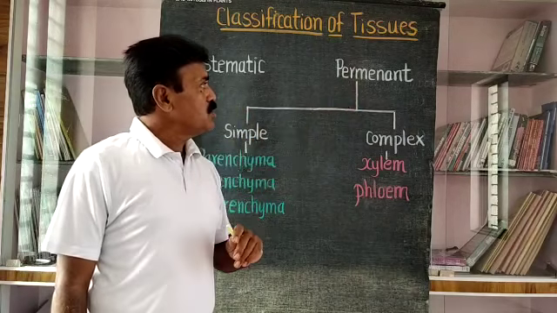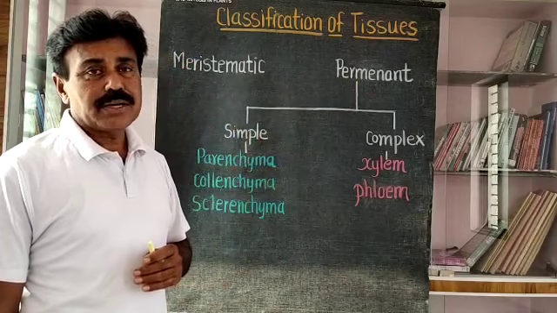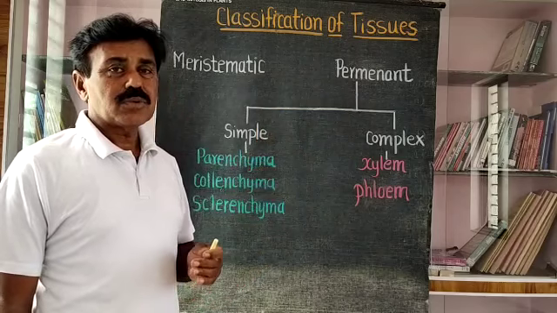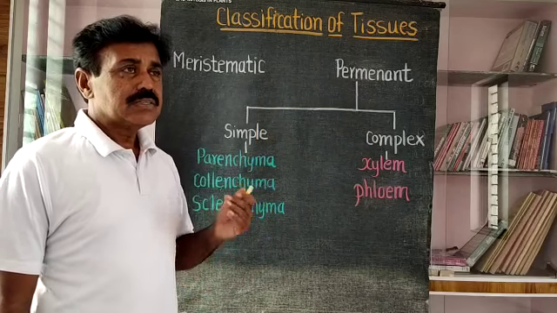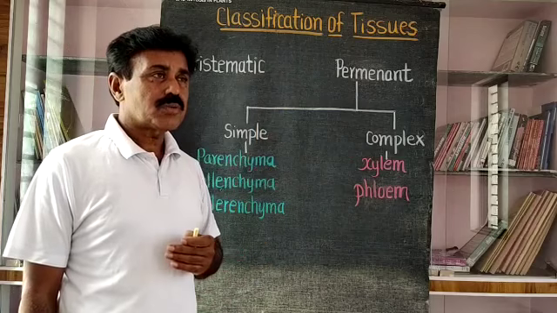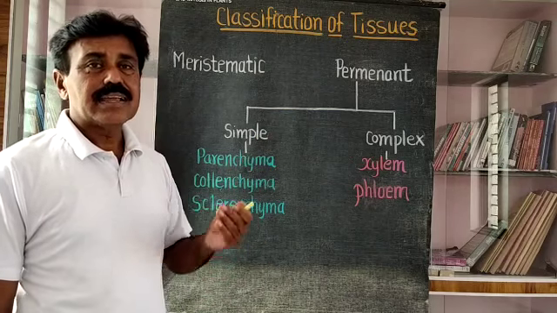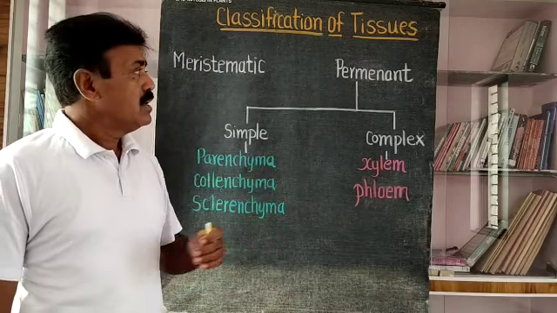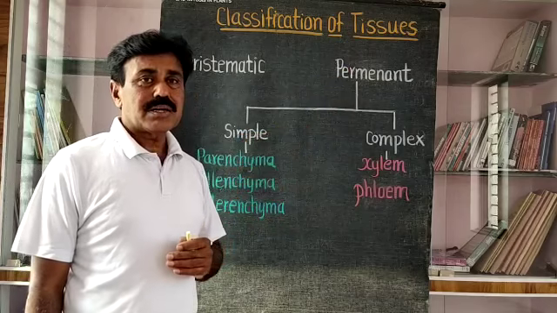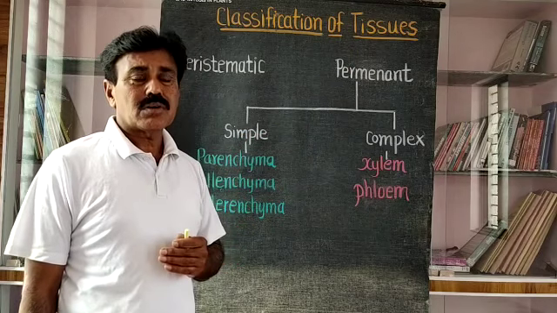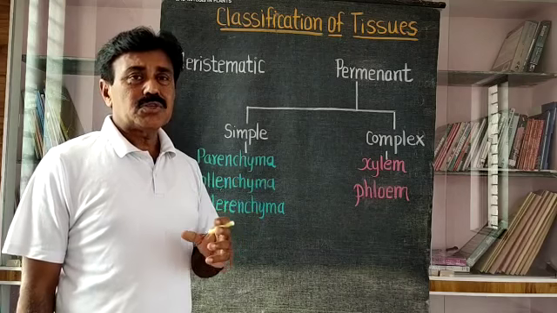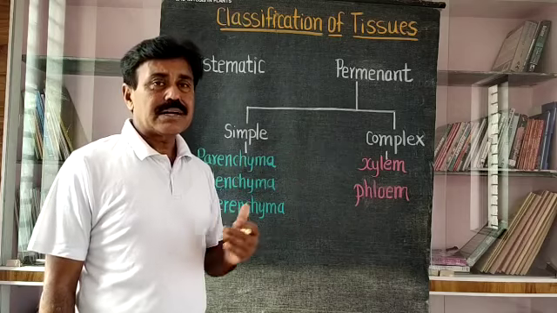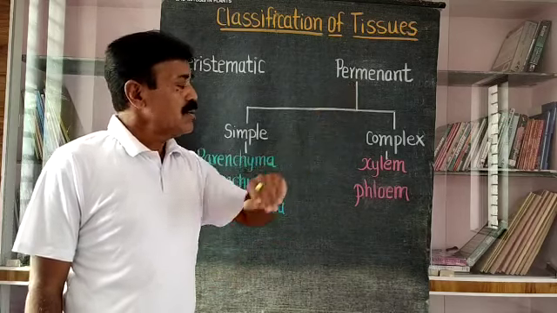Then permanent tissues are somewhat different from the meristematic tissue, and these permanent tissues are developed from meristematic tissue. You know that there are different stages of growth: cell division, cell enlargement, and cell differentiation or maturation. Why is it called permanent? Because after development, the tissue retains a permanent shape, size and structure, and the functions are also permanently attached to this tissue, hence it is called a permanent tissue.